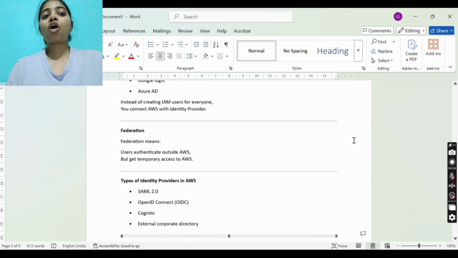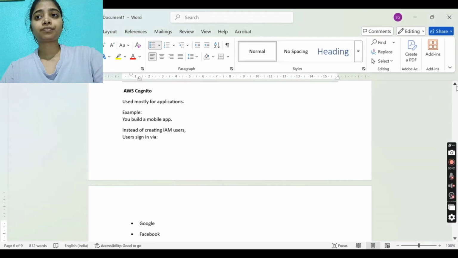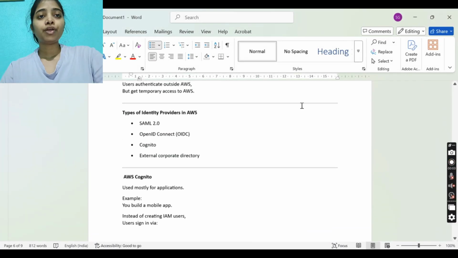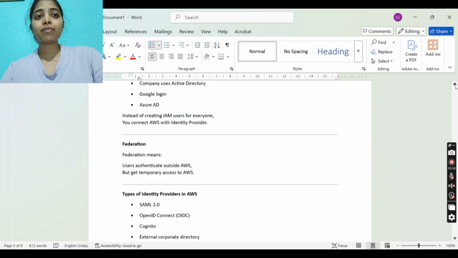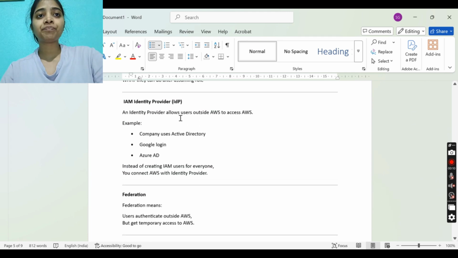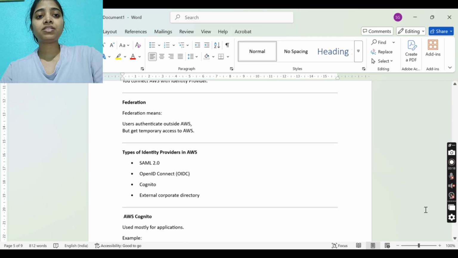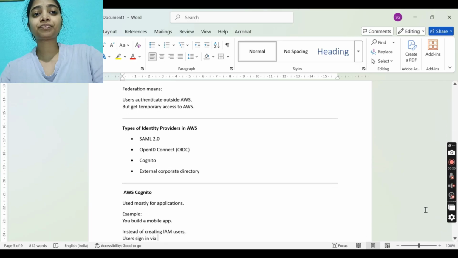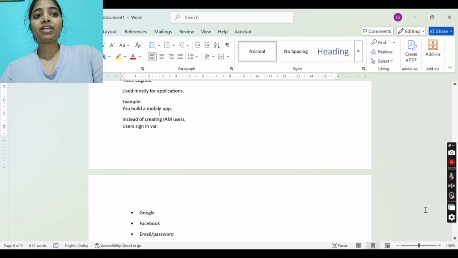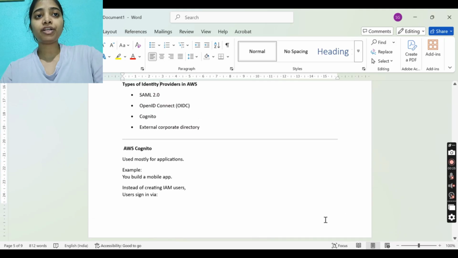The types of identity providers in AWS are SAML 2.0, OpenID Connect, Cognito, and external corporate. In AWS we have AWS Cognito.